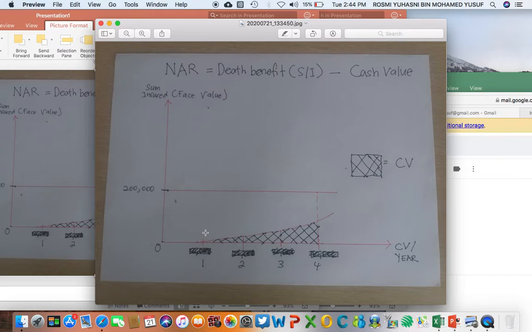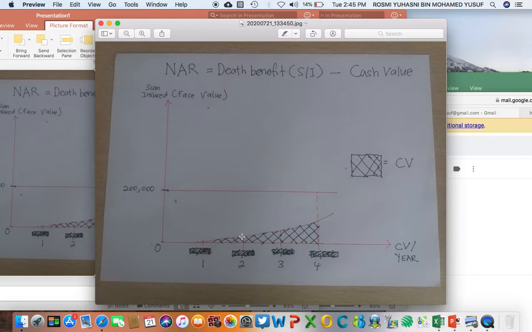For the first day, year 0 here, there is no cash value at all. But when it comes to year 1, a certain amount of cash value will build up in the original contract, and in year 2 it has this amount of cash value, in year 3 it has increased to this level, and in year 4 it has increased more to this level.